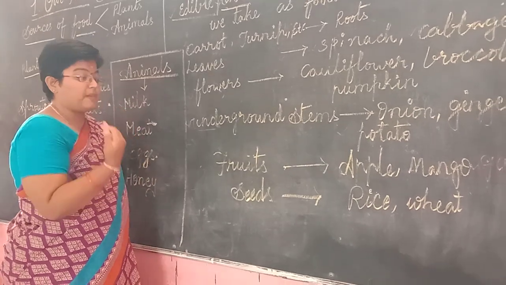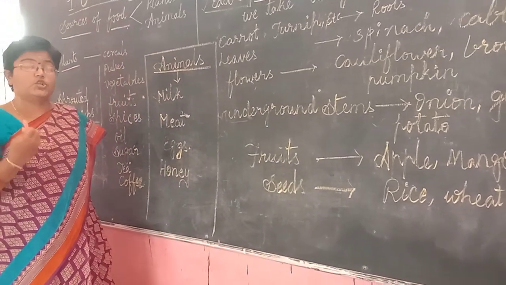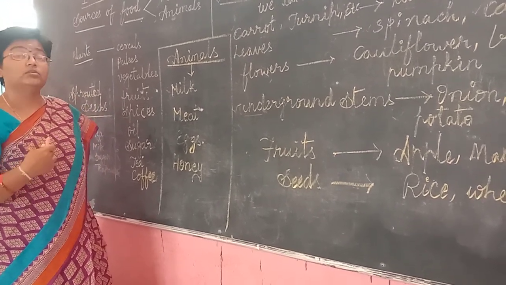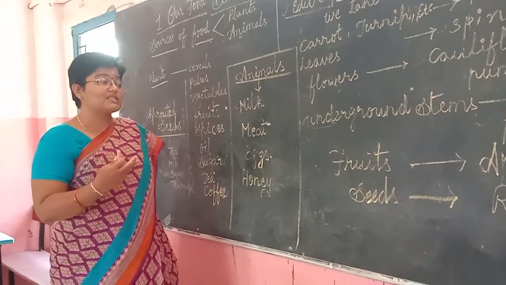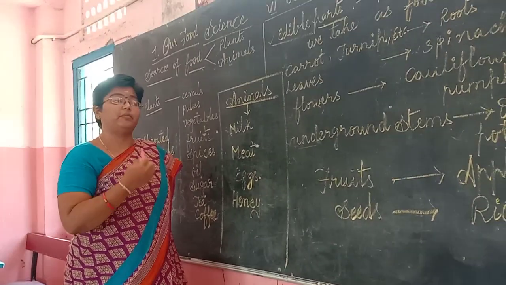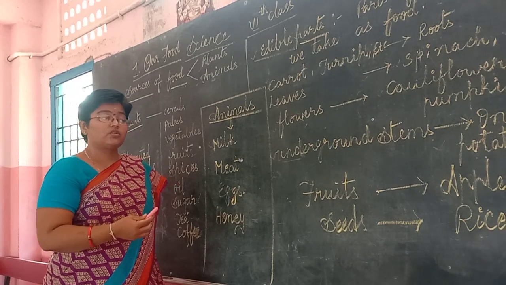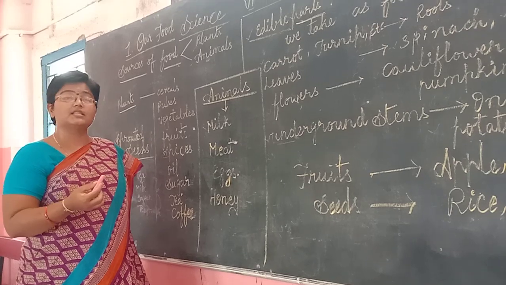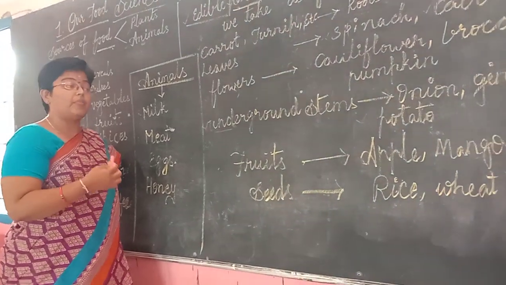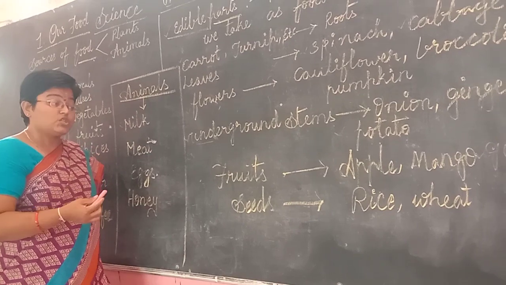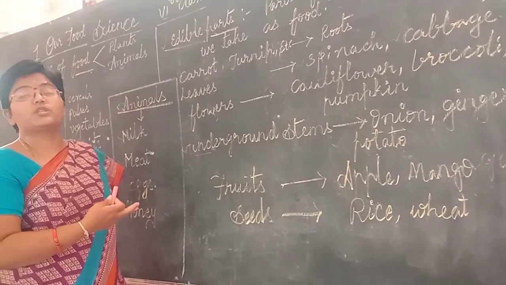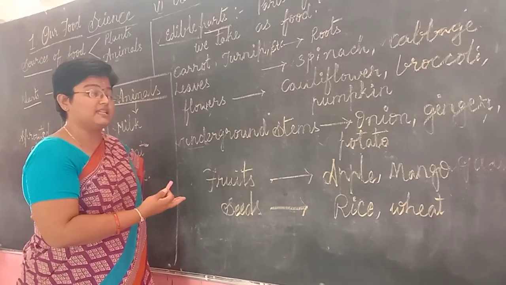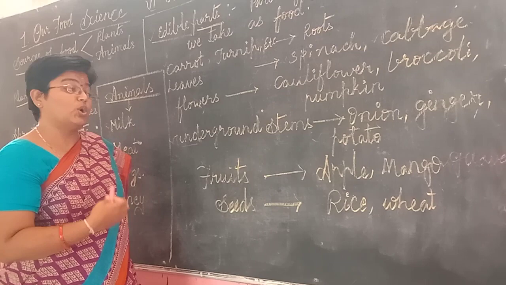So coming to the next part of the plant, seeds. Does each and every plant produce seeds? Is it so? I don't think so. Most of the plants will not produce seeds. Those types of plants are propagated by different methods to make them into new plants. Regarding this, we have studied in our previous class about stem cutting and so on. Here we are going to see the seed producing plants which are taken as food. Which type of seeds do we take as food? Let us see that.